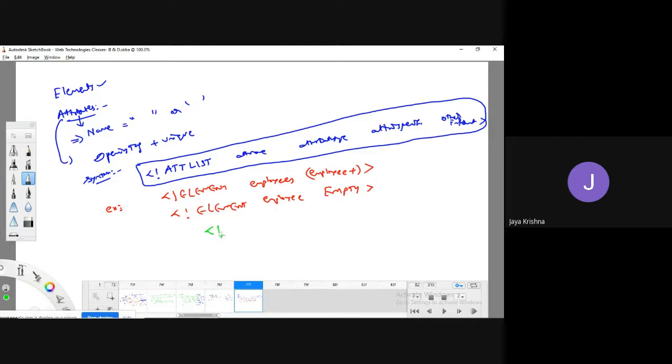How are we going to do it? We need to take the ATTLIST tag. In that, for which element I am going to add, here you have to write the element name. For which element you have to write, and what is the attribute name? For example, the attribute name is employee number. What is the attribute data type? CDATA, unparsed character data. This is what I have explained earlier.